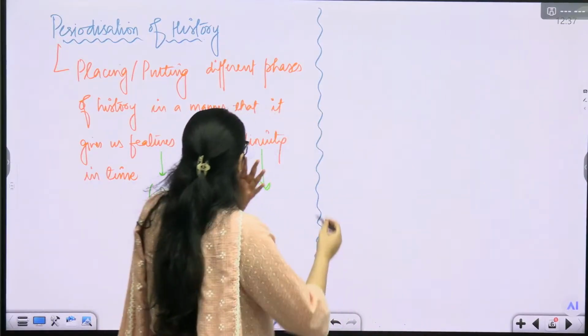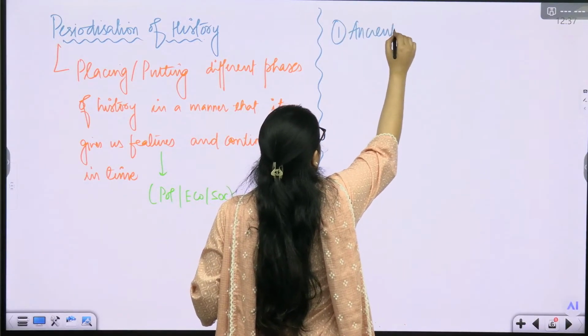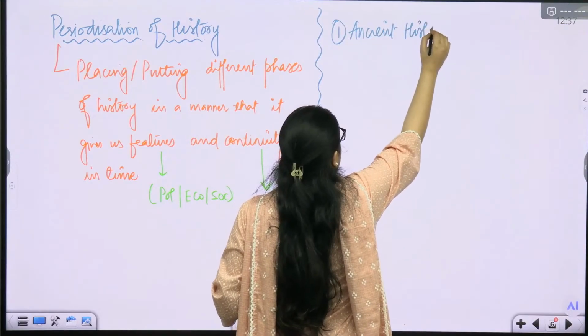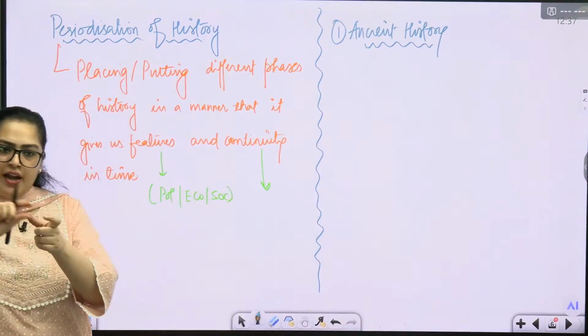Now, talking about this periodization, the first part is ancient history. What is the timeline where we see the close of ancient and the beginning of medieval history?